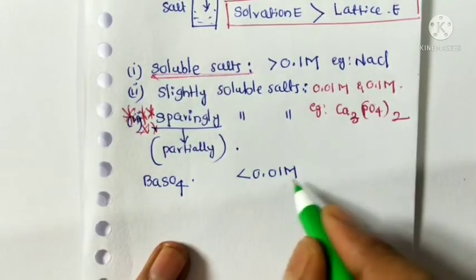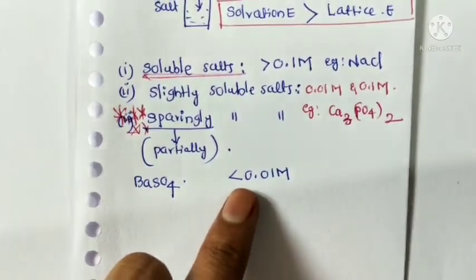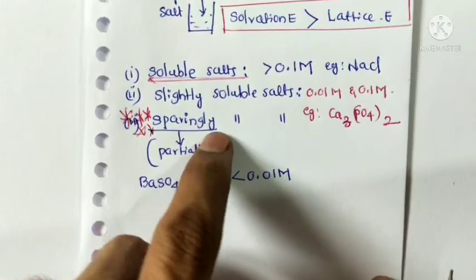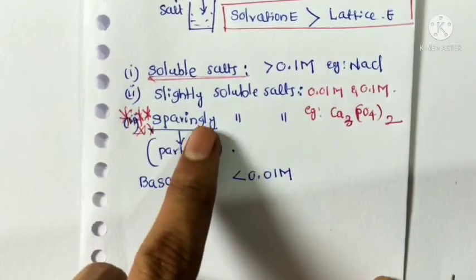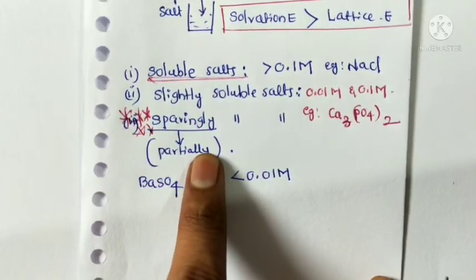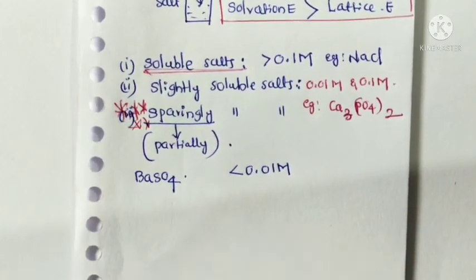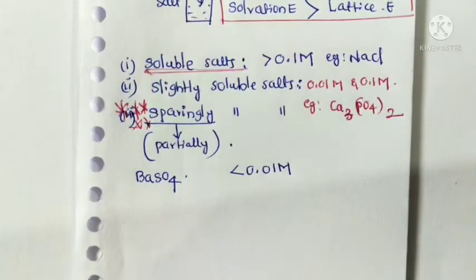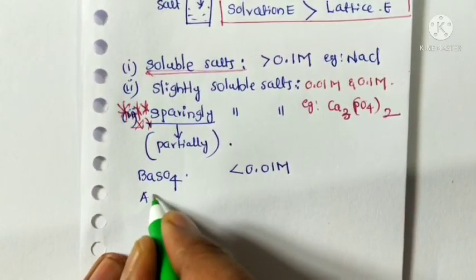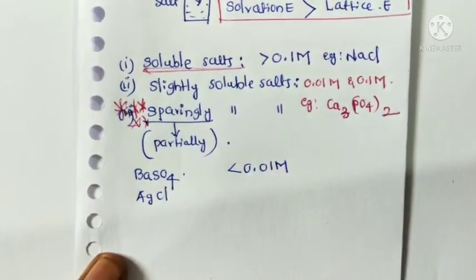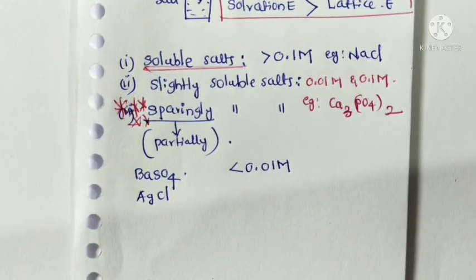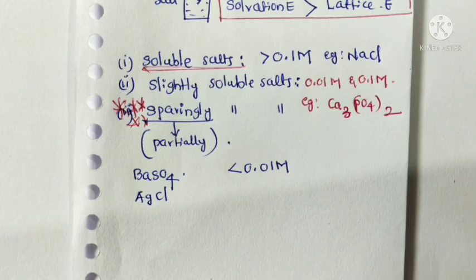In that situation, these salts are called sparingly soluble salts. Sparingly soluble means partially dissociated or partially soluble salts. The best examples are barium sulfate and silver chloride. These are all examples of sparingly soluble salts. So this is the information about the solubility of salts.